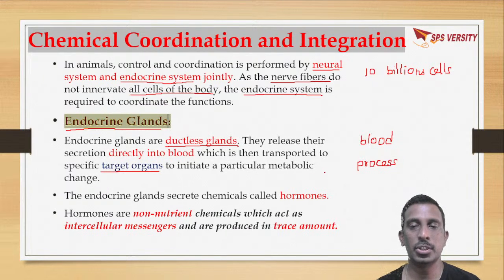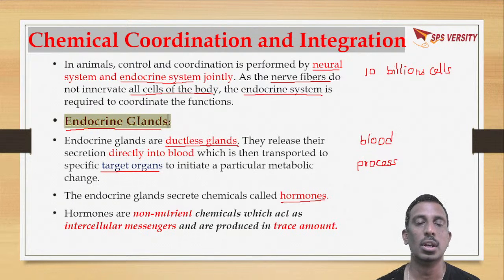The secretions of endocrine glands are called hormones. So what are hormones?